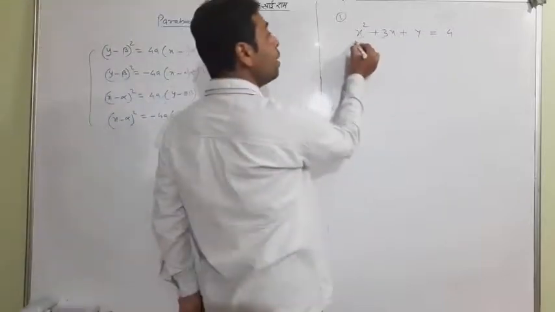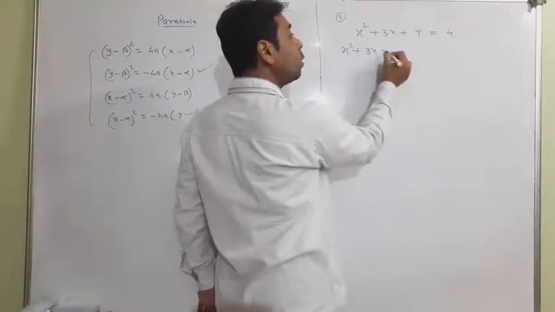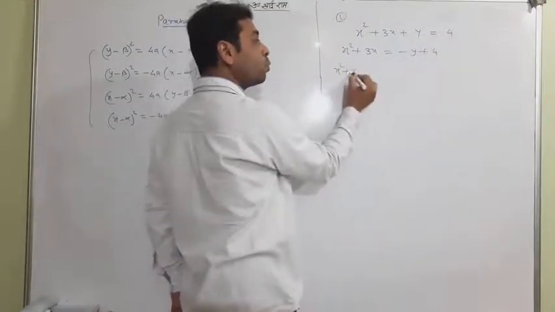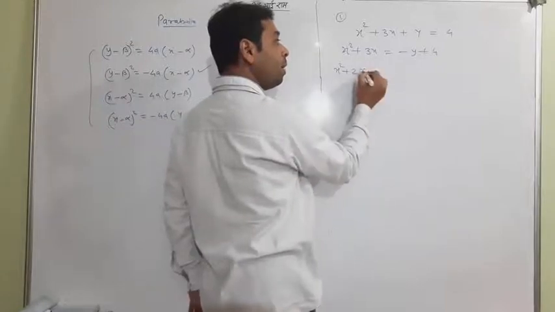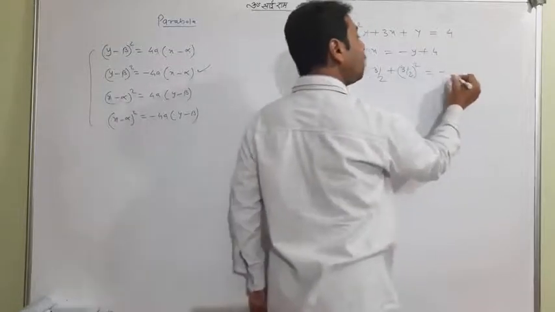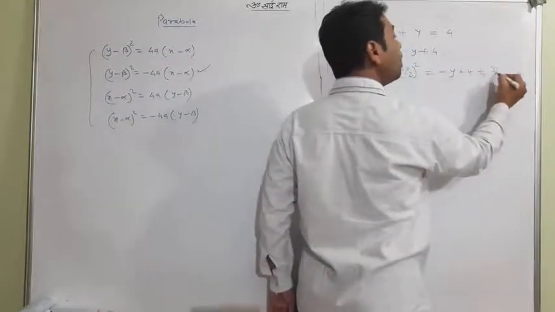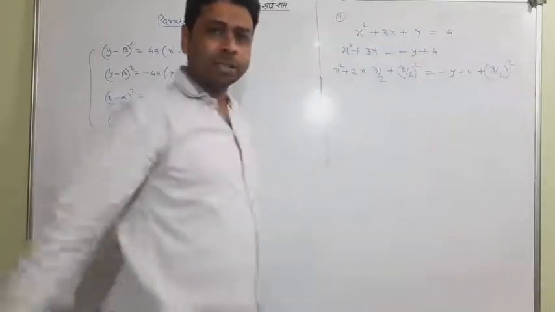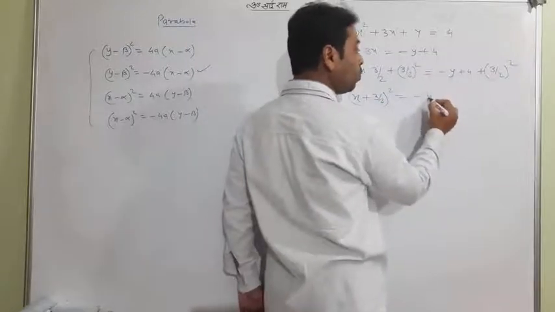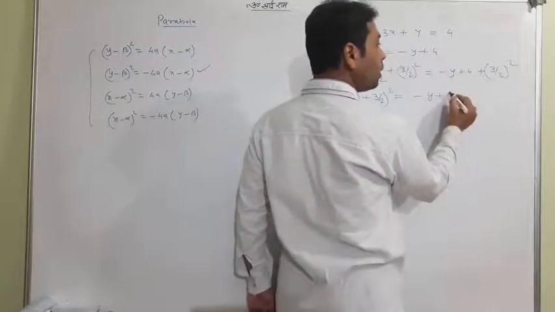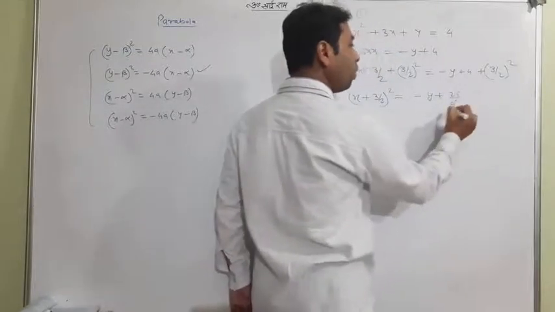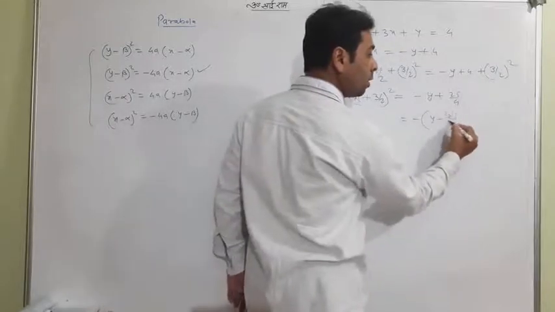So how to make it? x square plus 3x equals, transfer that term and make a perfect square. a square plus 2ab, so take half of this, 3 by 2 whole square. I add it, but I just want to add it on either side. It's a balance. These two will be x plus 3 by 2 whole square, and these two will be y plus 4 plus 9 by 4, that is 16 plus 9, 25 by 4. Take out the minus common, students.